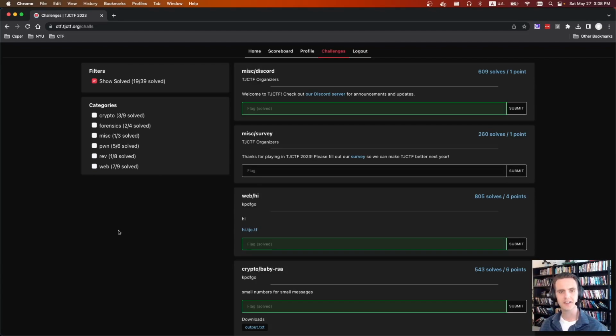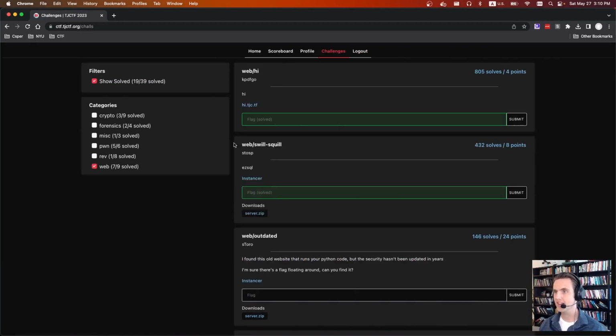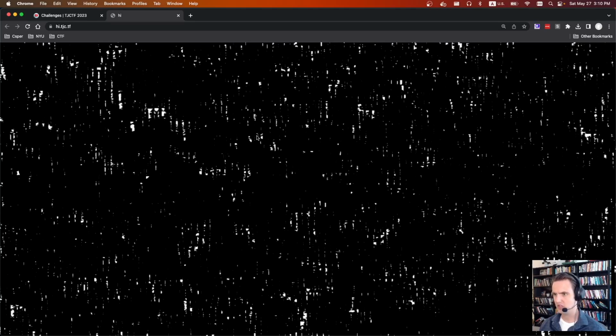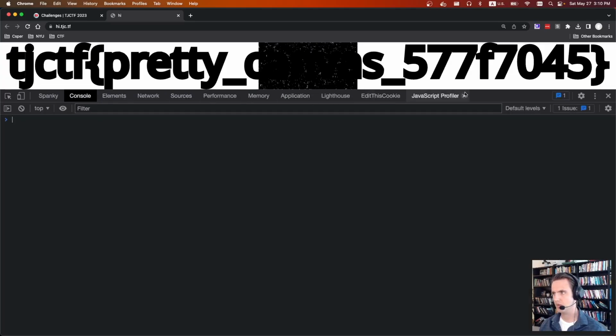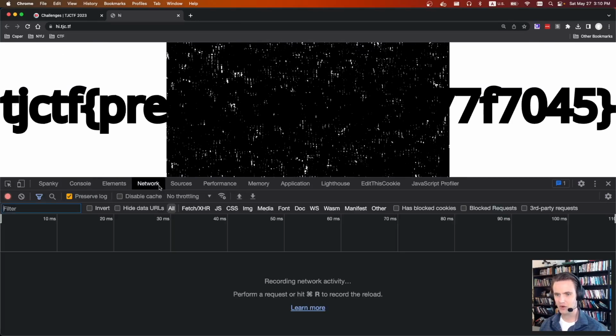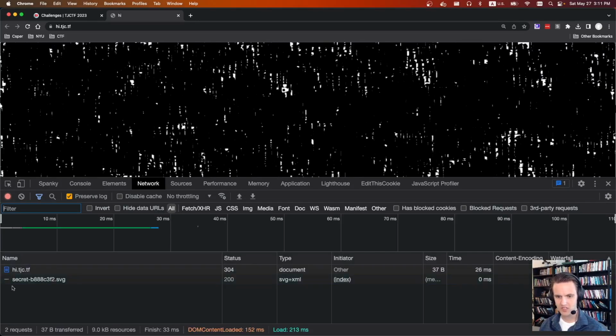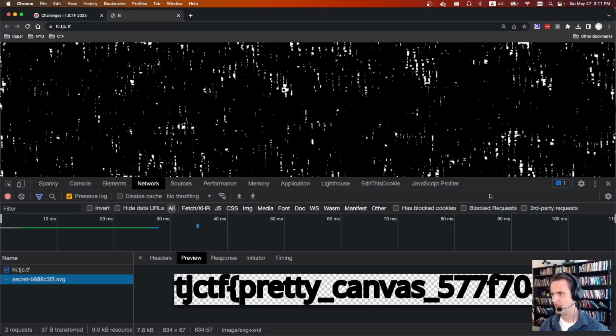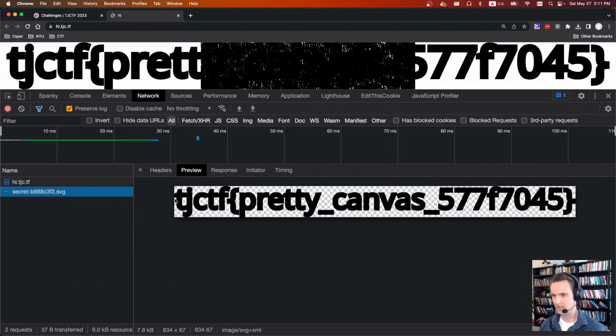Otherwise, let's get started. The first web challenge is Web High, and we're just given a link. The screen looks a little bit confusing. If you open up the network tab, funny enough, you can actually see the flag in the background. If we go over to network, refresh the page, we can see it's loading the secret SVG. And if we click on that, we get a preview of what that image looks like, and there's the flag.